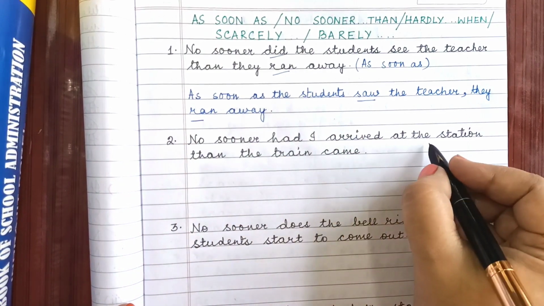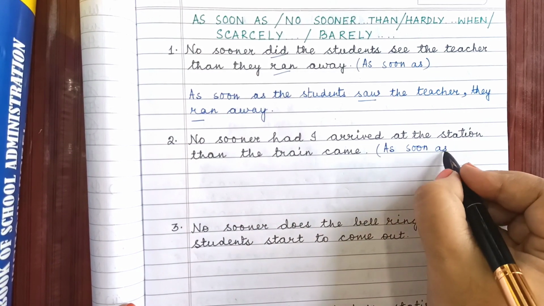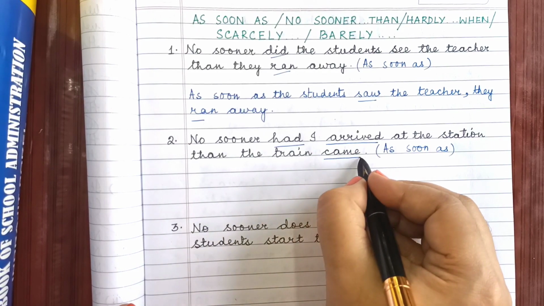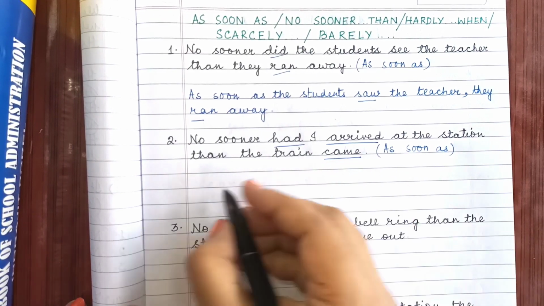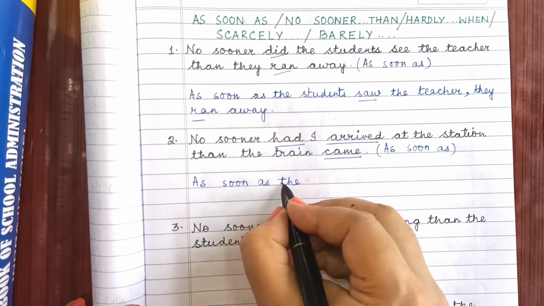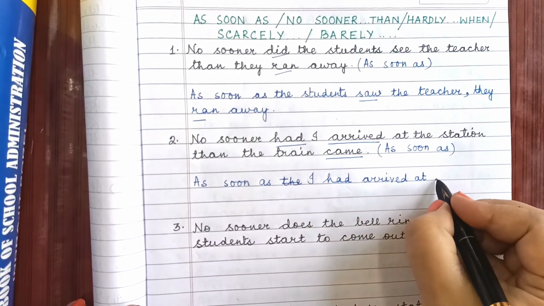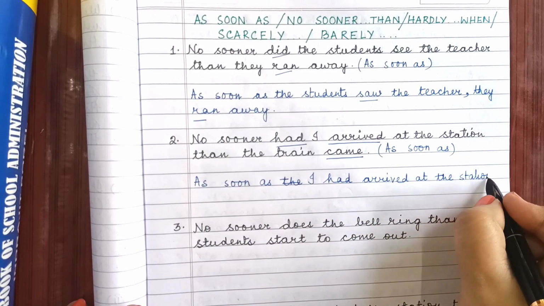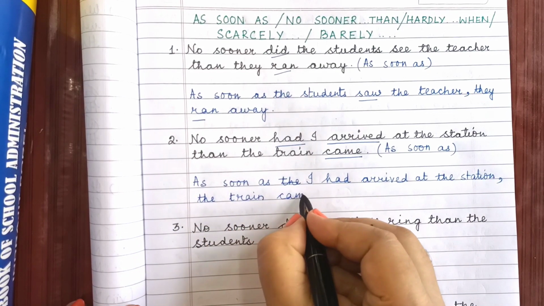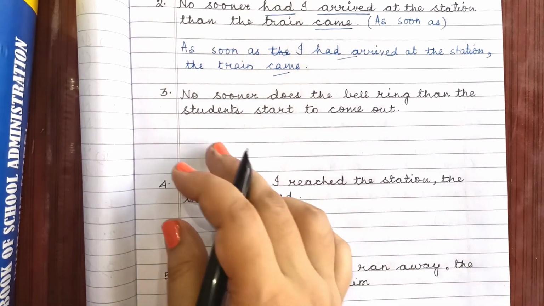Next, no sooner had I arrived at the station than the train came. Begin with as soon as. Had arrived is past perfect tense and came is simple past tense. Again, as soon as I had arrived at the station, put a comma, don't forget to put the comma. The train came. As soon as I had arrived at the station, the train came. Had arrived and came.